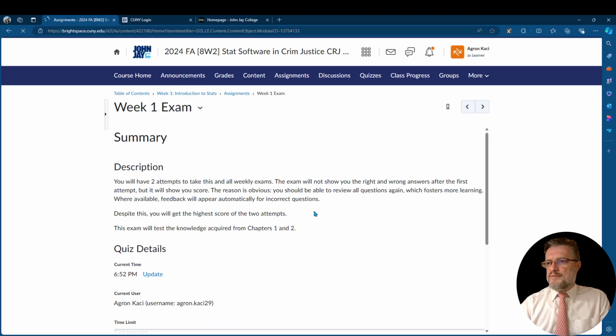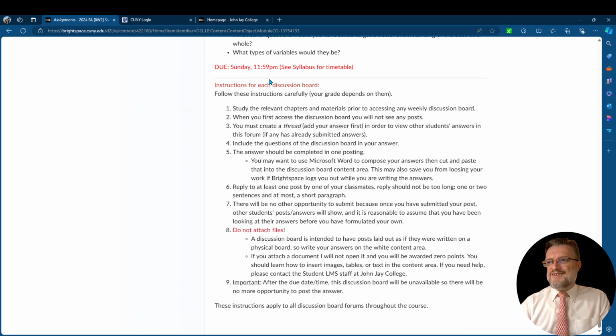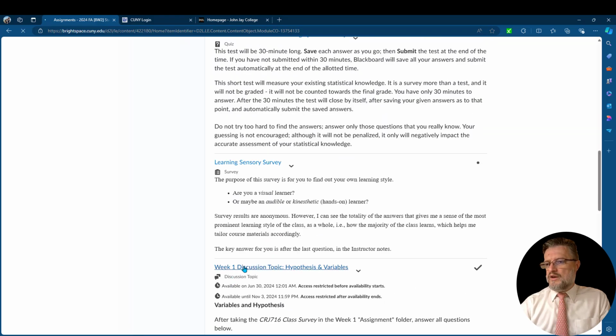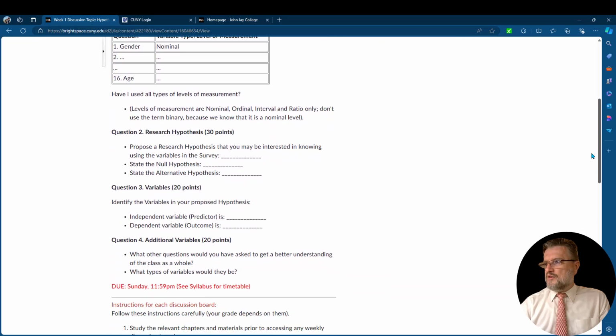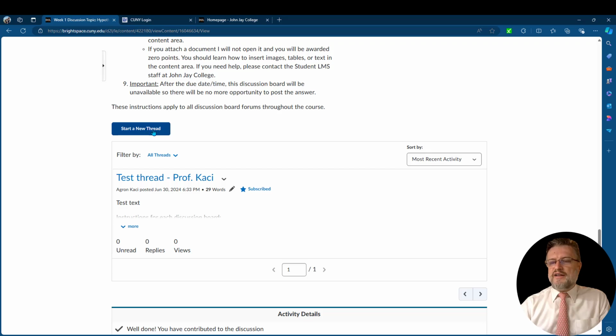Going back to assignments, let me show you how the discussion boards look. Please read the instructions for each discussion board because that is very important. Click on the week 1 discussion topic, read the discussion board language and see what is required of you, and you have to start a new thread. If you don't start a new thread, you will not see anybody's post.